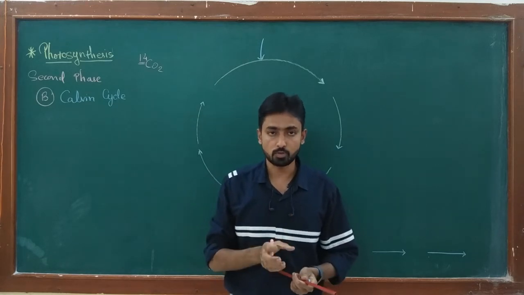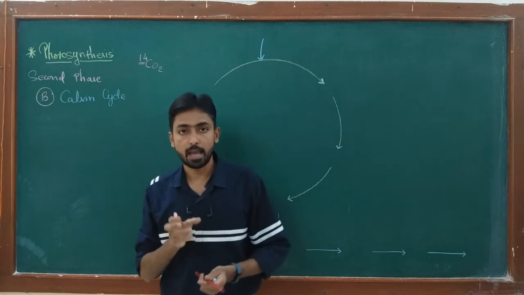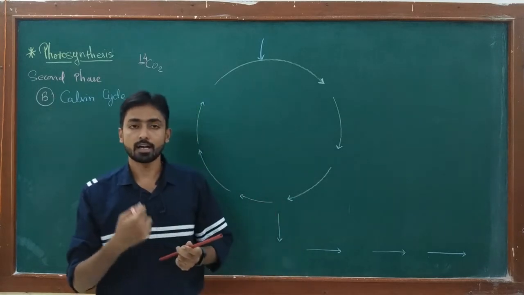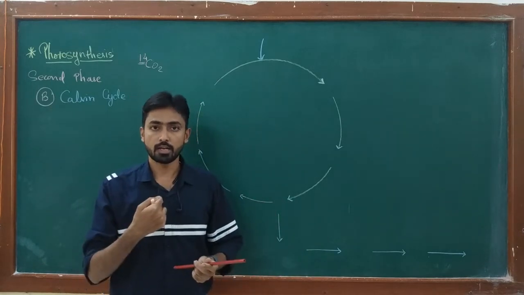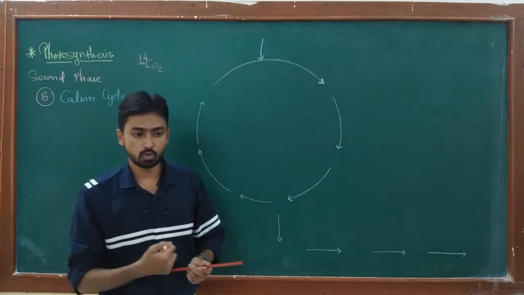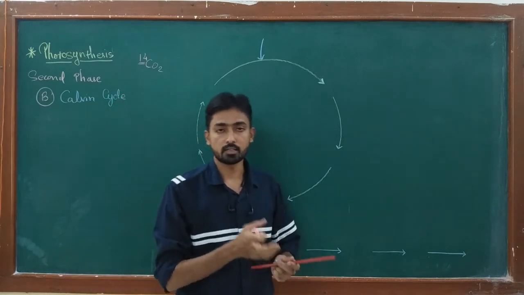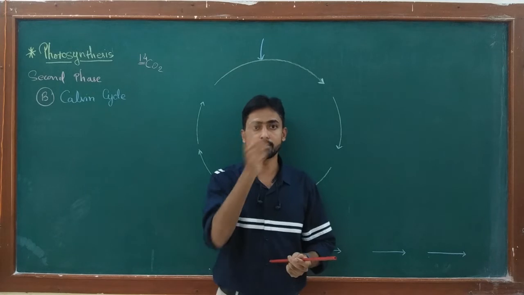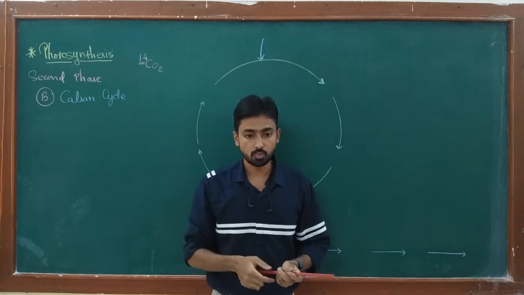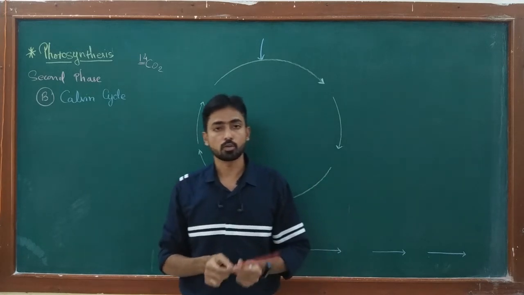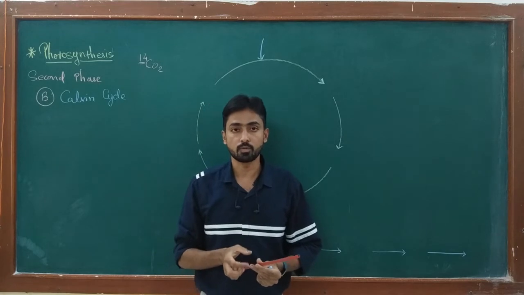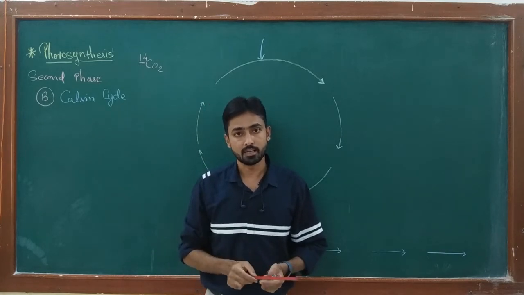They found that the product which initially accepts CO2 is regenerated at the end of the reaction. So Calvin proved that the reaction takes place in a cyclic manner. For this work, Dr. Calvin and Dr. Benson were awarded the 1961 Nobel Prize in Medicine and Physiology.